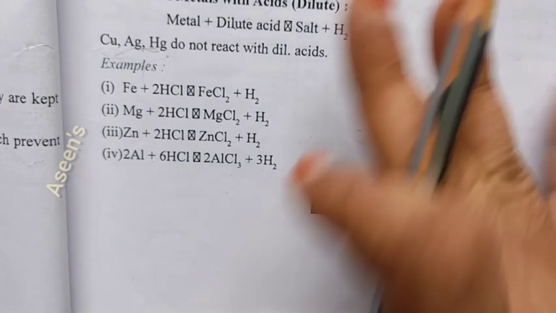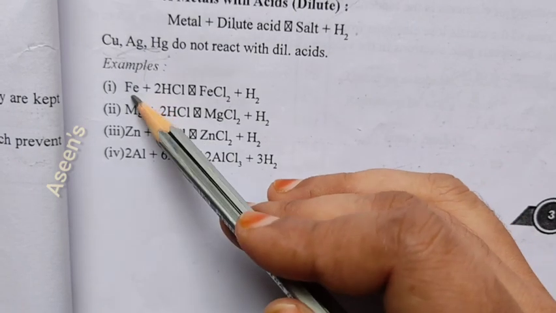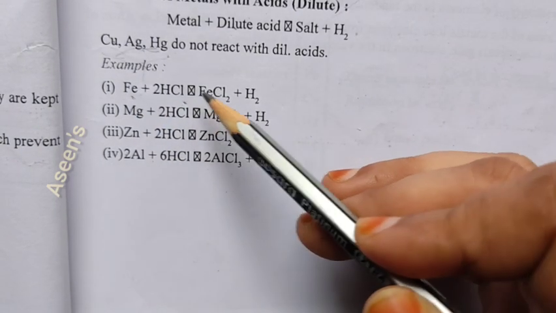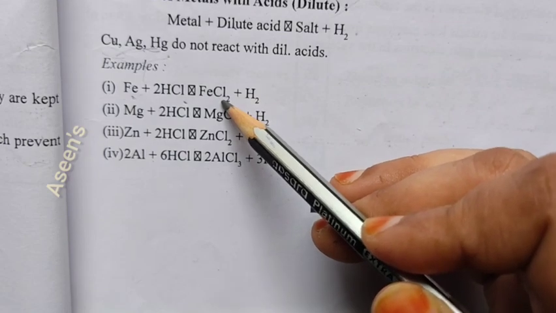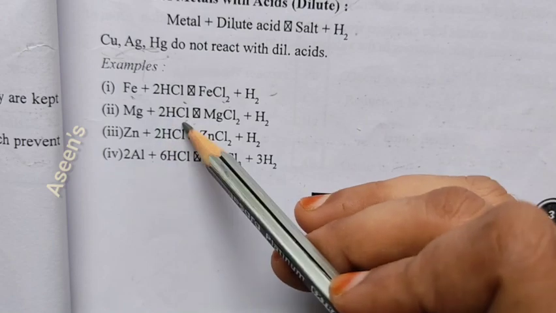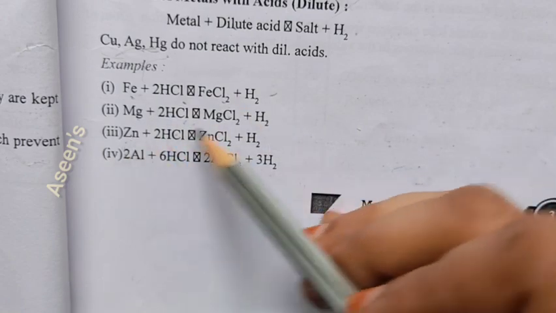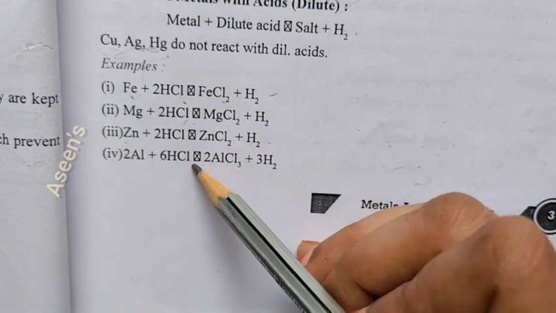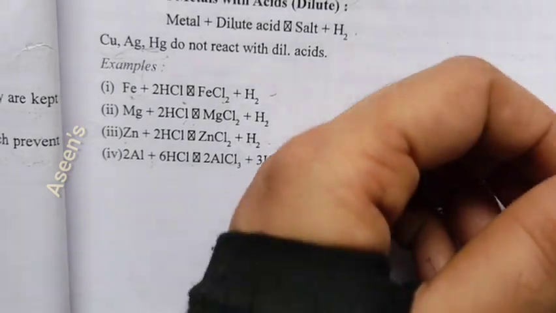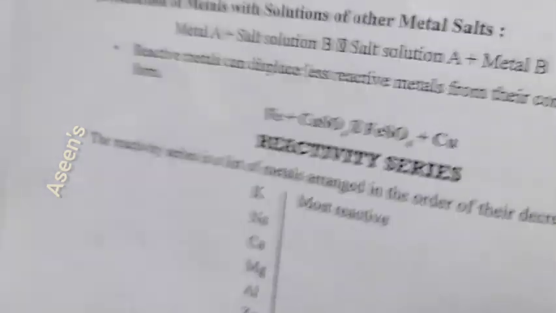So you can see a few examples over here, like Fe, which is nothing but iron, reacts with hydrochloric acid to give you ferric chloride with hydrogen. Same thing for magnesium: magnesium chloride, hydrogen; zinc chloride, hydrogen; aluminium chloride and hydrogen. Okay.